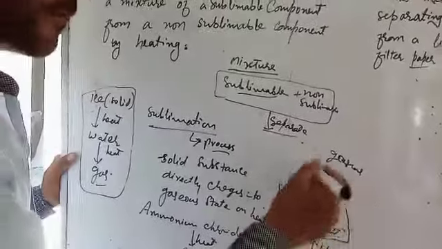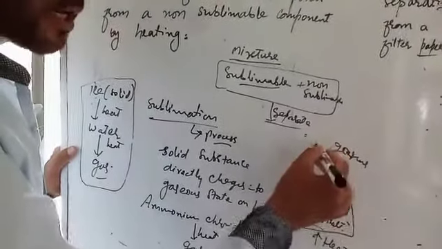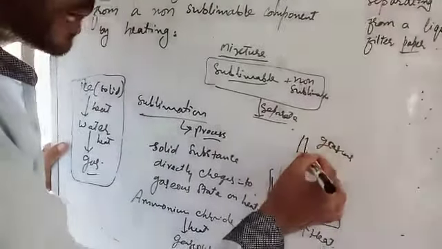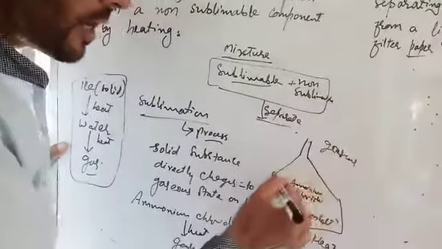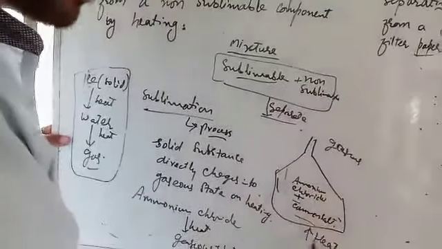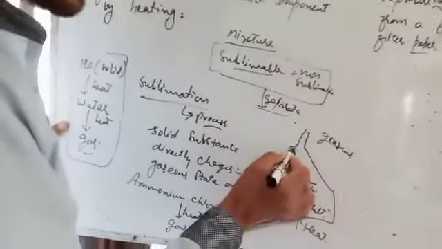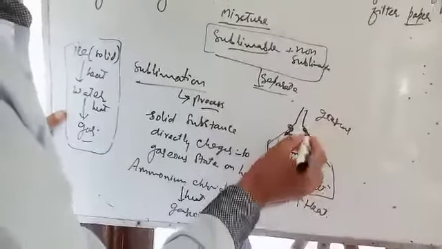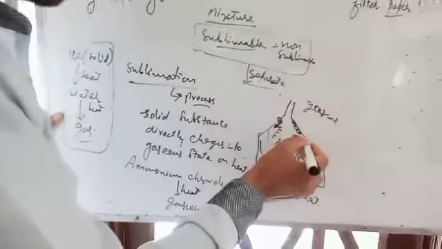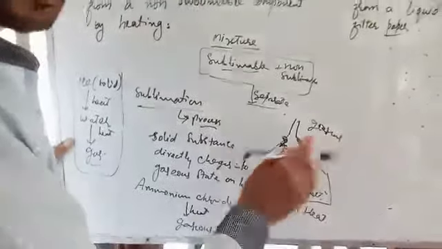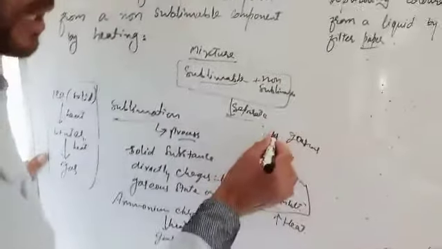Or you can keep it like this. You can keep an inverted funnel over the china dish, and when we heat the mixture, the ammonium chloride will get separated into the gaseous state and will accumulate on the sides of the funnel.